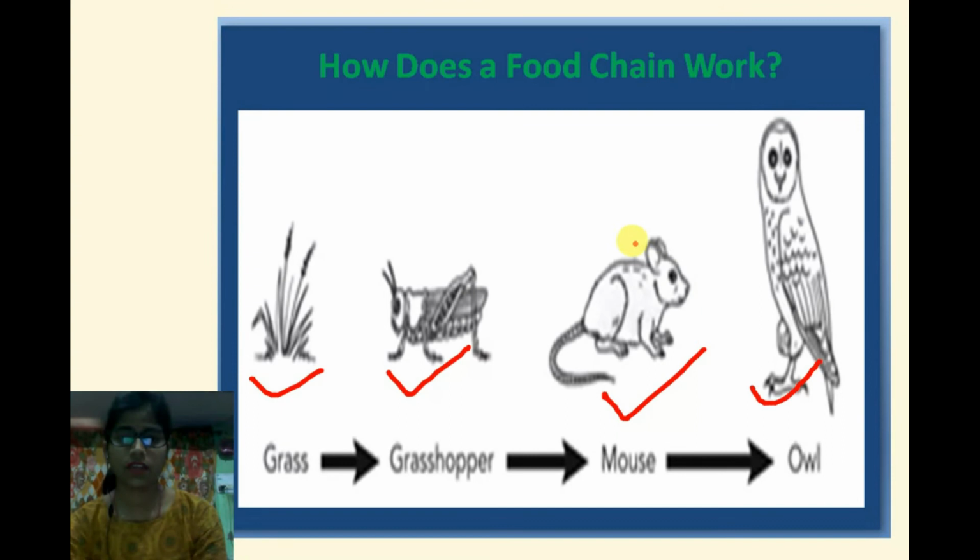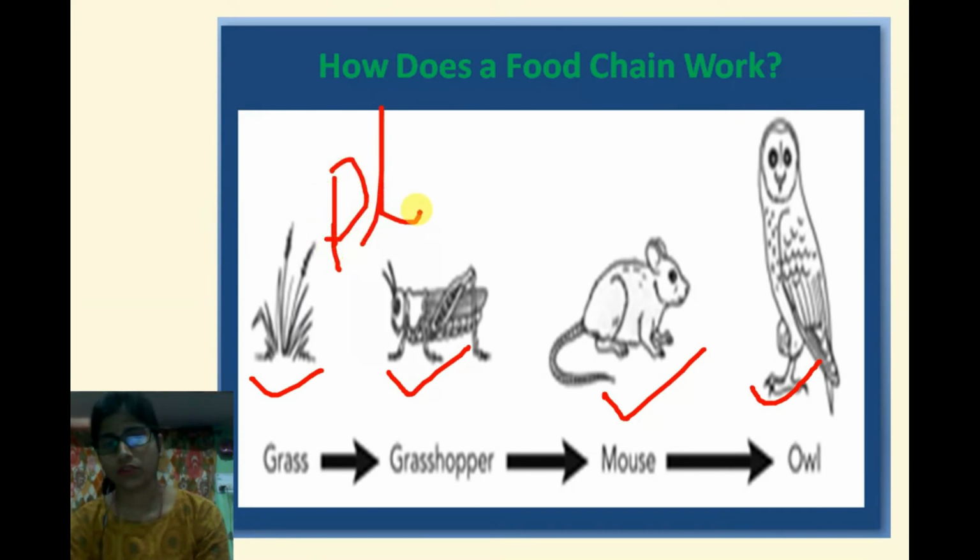You can see here. Now tell me one term that I have told you: producer. What is a producer? Producers are living beings that can make their own food. That's why they are called producers. For example, plants. Plants are what? Producers. Why are plants called producers? Because plants can make their own food.